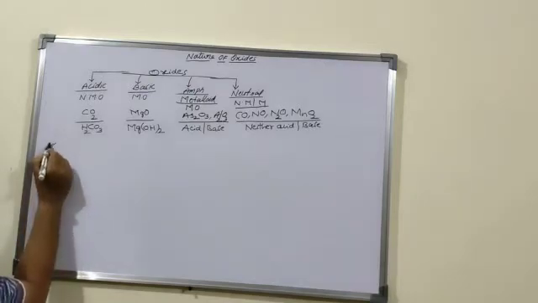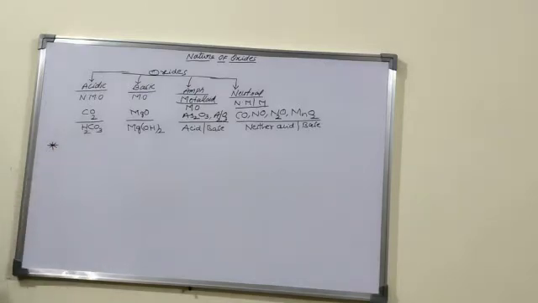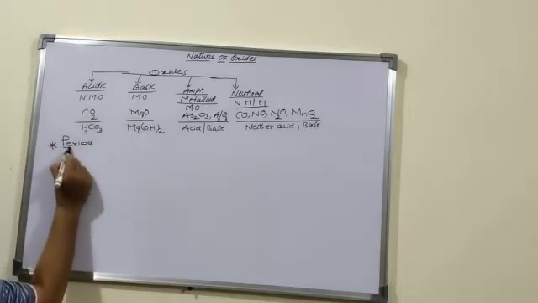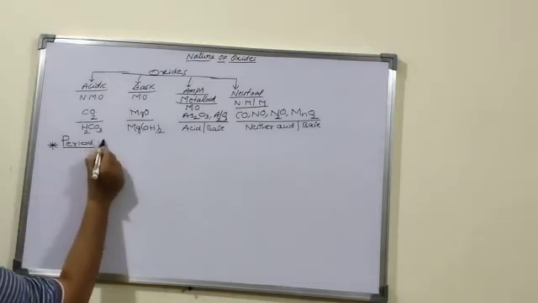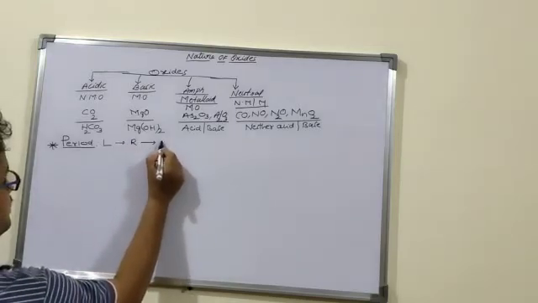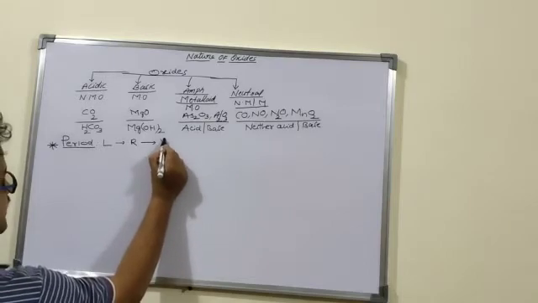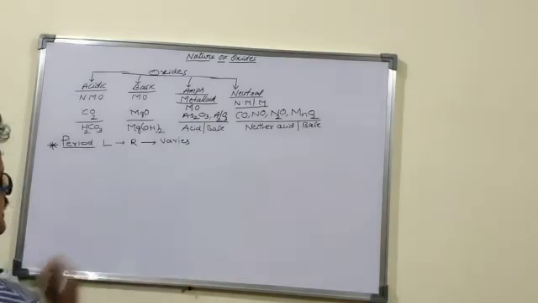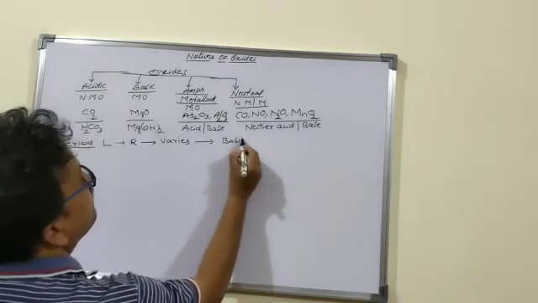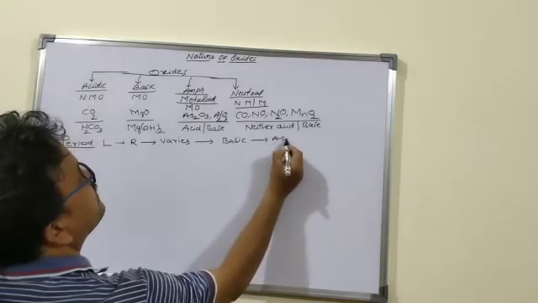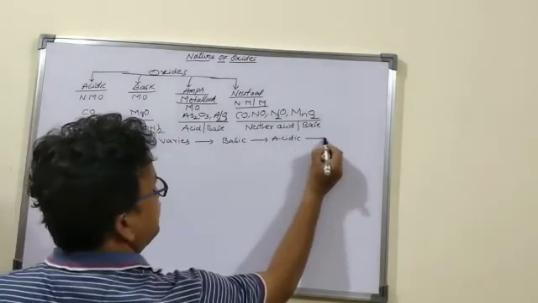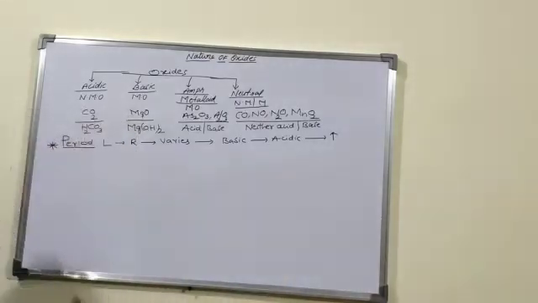Now the nature of these oxides across a period and down a group. Along a period, generally from left to right, the nature of oxides changes from basic to acidic. Basic to acidic means that from left to right, acidic strength increases.